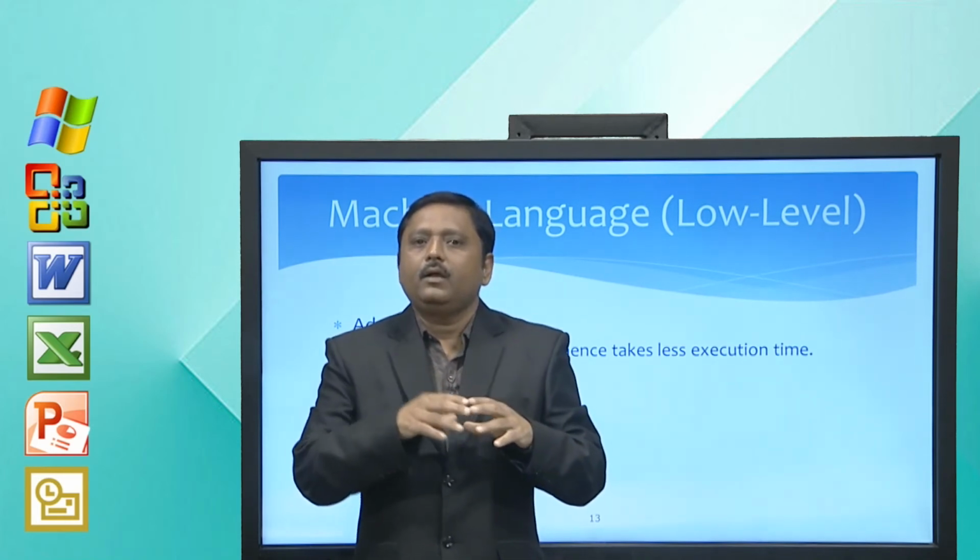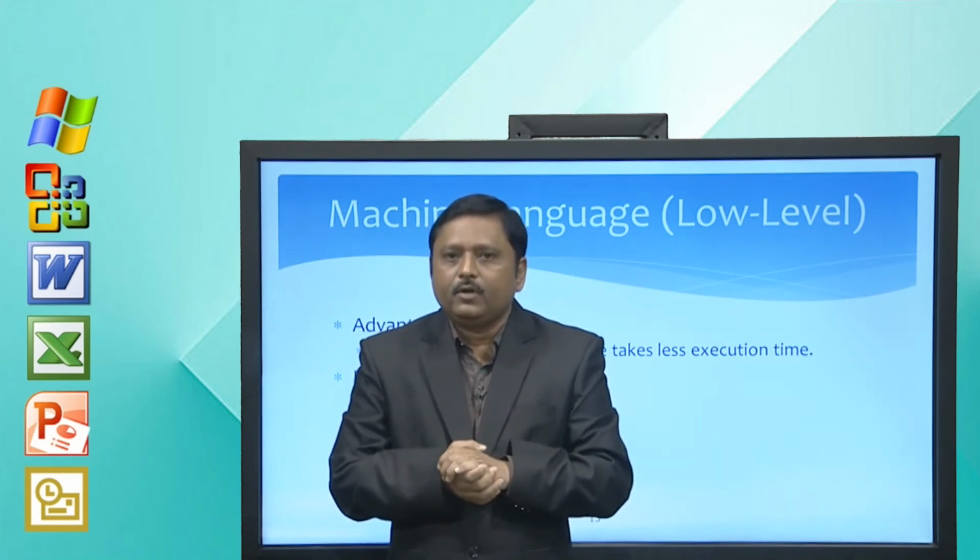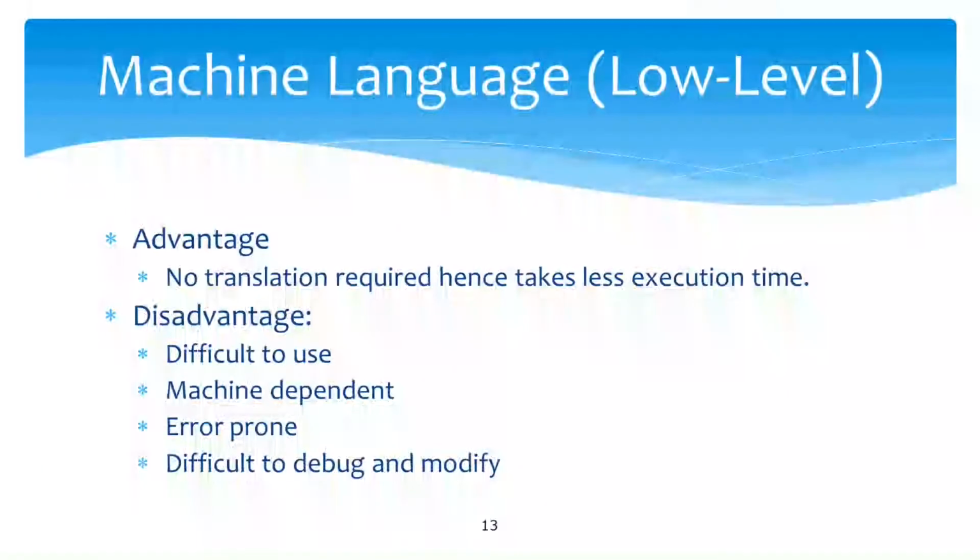The disadvantage part. First, it is difficult to use. It is error prone because there may be problems in writing 0s and 1s, and it is difficult to debug and modify.